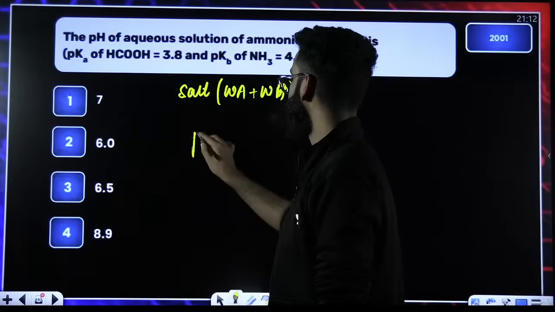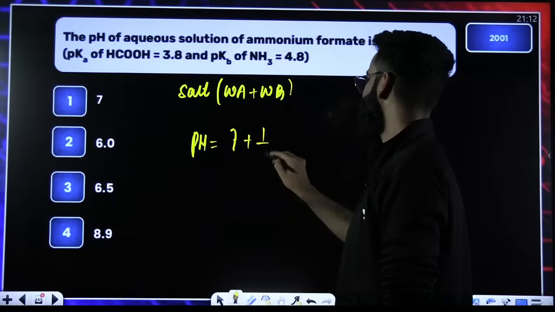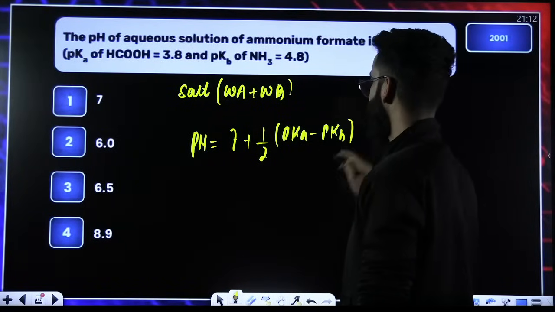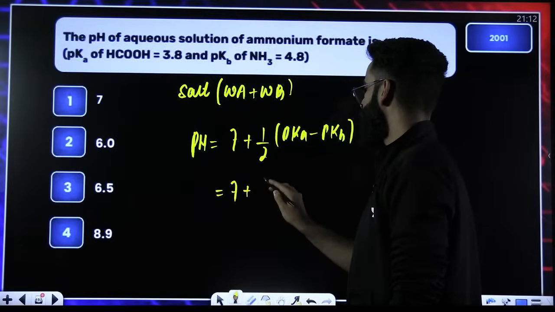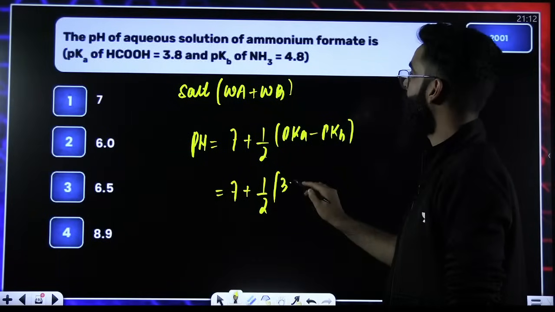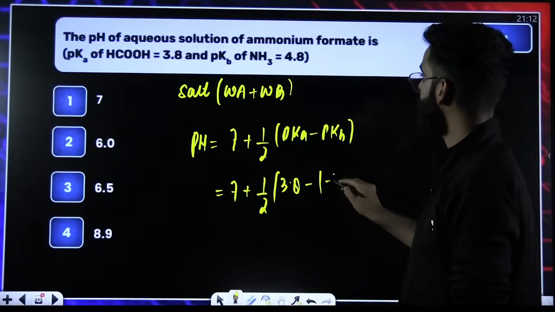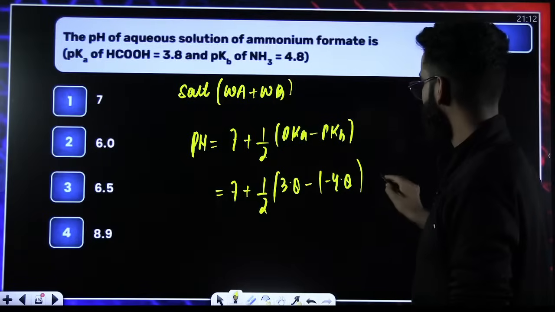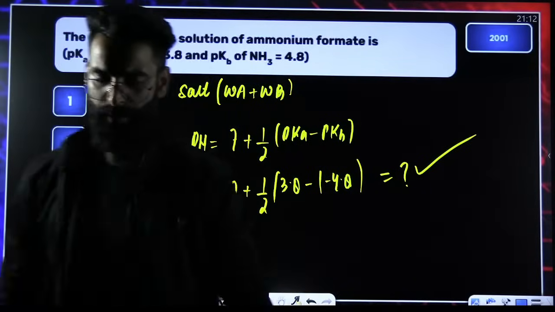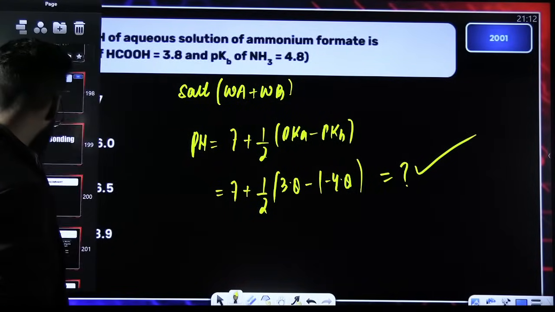Now, how do you calculate the pH? There is a formula, I hope you know. 7 plus half of pKa minus pKb. Correct? So it's 7 plus half of. What is pKa? pKa is 3.8. What is pKb? Minus 4.8. Perfect. Matter of calculation. Solve it and get the pH. So these were all your questions in equilibrium. Perfect. Bonding, we have solved.